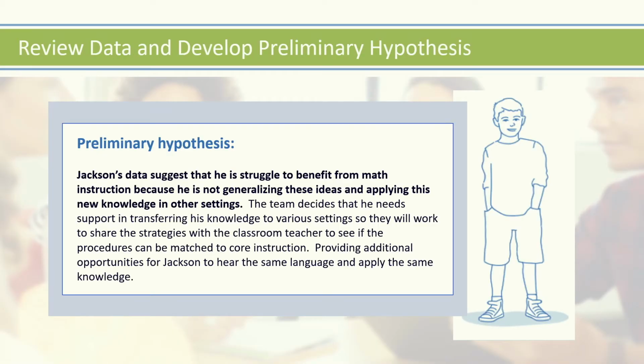Upon reviewing the data sources, the team determines that with the changes in place for Jackson's intervention, he has begun to make progress in using additive schemas when he solves word problems in the intervention block. However, this does not seem to transfer to his work on the grade level assessment or the regular classroom work where they are working on multiplication problems. The team decides that he needs support in transferring his knowledge to various settings.